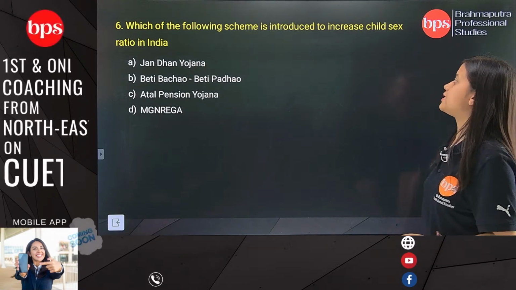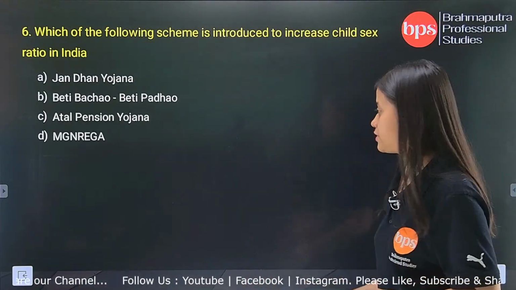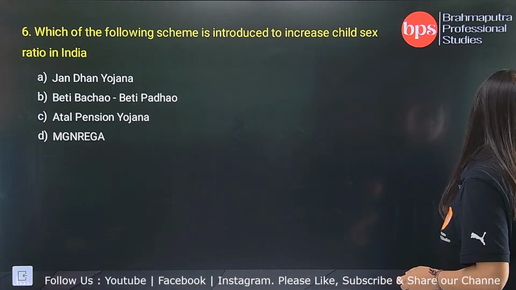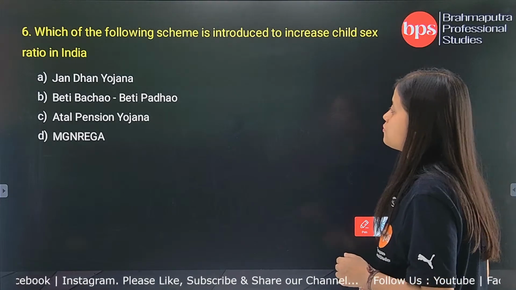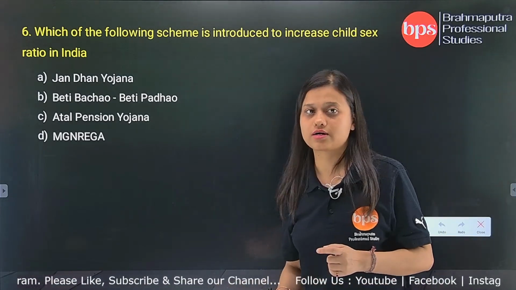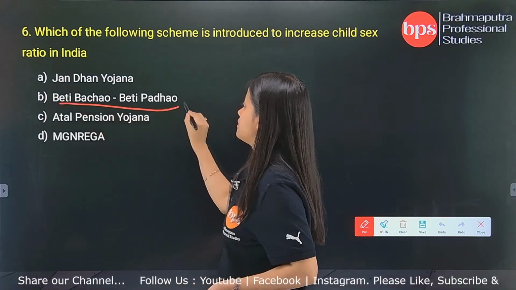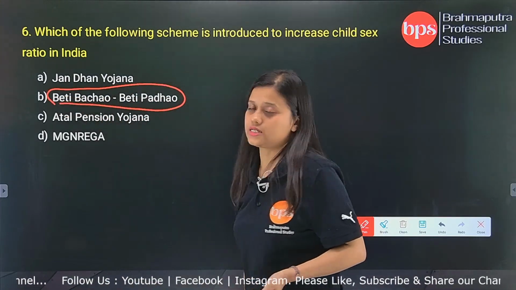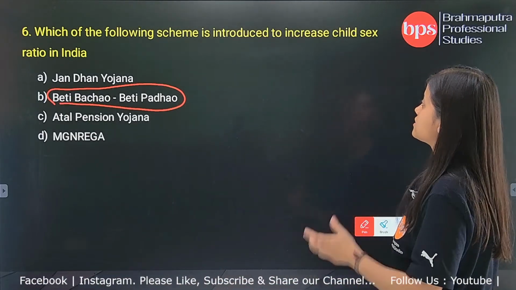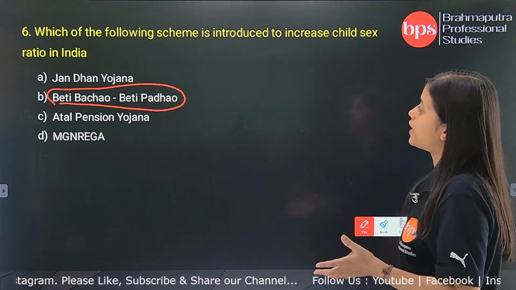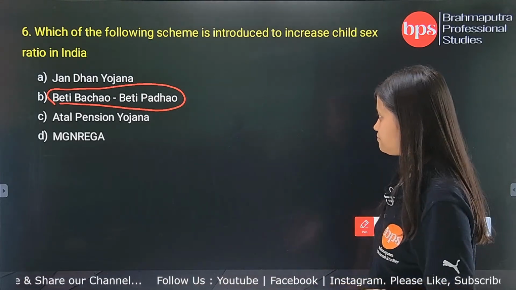Which of the following scheme is introduced to increase child sex ratio in India? This is a very easy question. A lot of you must have come across a lot of newspaper clippings and current affairs where you will find this particular scheme called Beti Bachao, Beti Padhao. By its name itself it says that this scheme is introduced to increase child sex ratio in India.